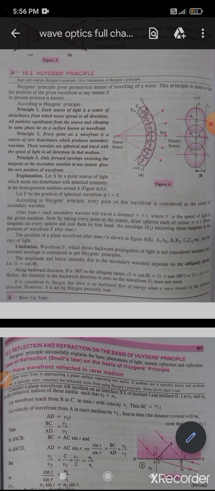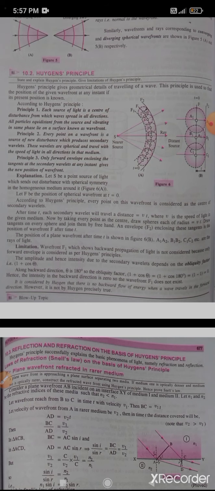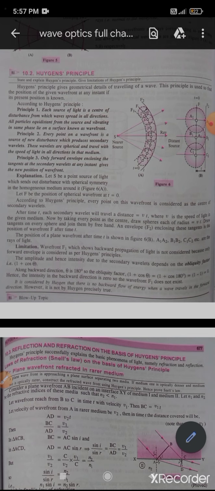Each point on that wavefront acts as a source of secondary wavelets. According to Huygens principle, every point on this wavefront, which came from the nearer source, is considered as a center of secondary wavefronts.